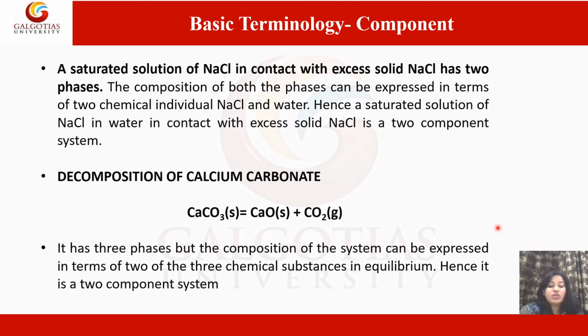If calcium carbonate and carbon dioxide are chosen, then CaO equals CaCO3 minus CO2. CaCO3 equals CaCO3 plus 0 CO2. CO2 equals 0 CaCO3 plus CO2. Thus, the composition of the phases present at equilibrium can be fixed by two variables. Therefore, it is a two-component system.